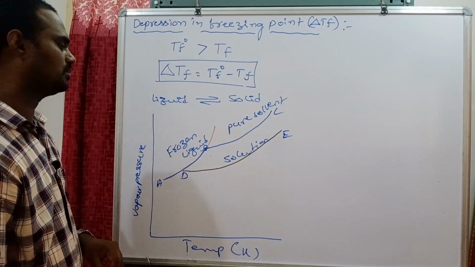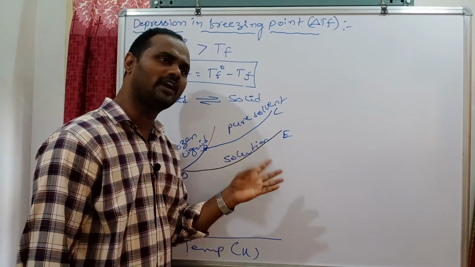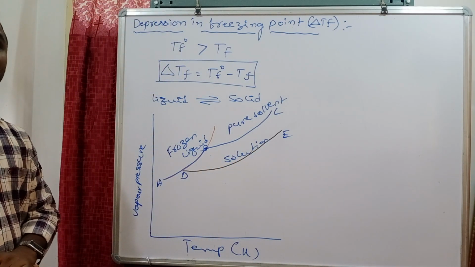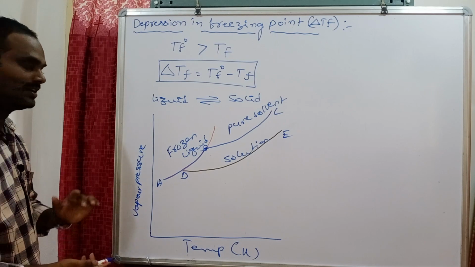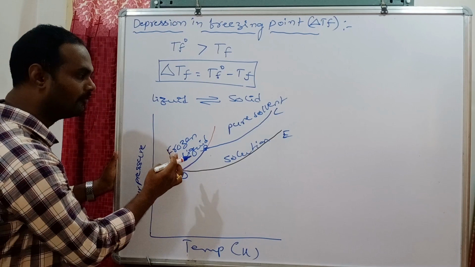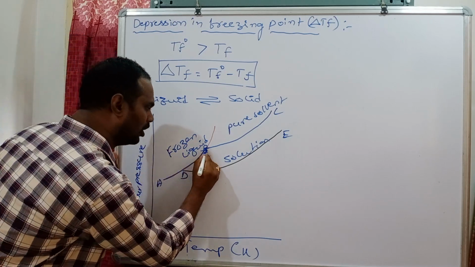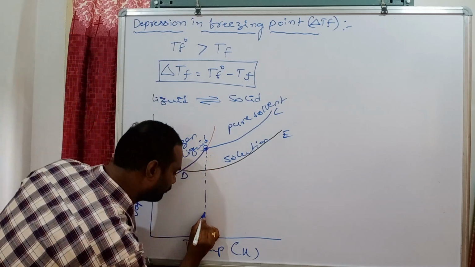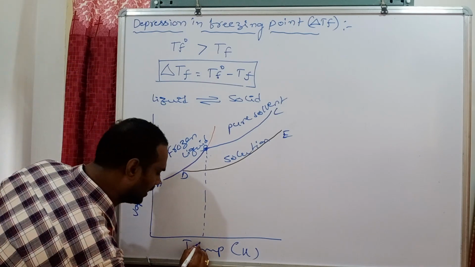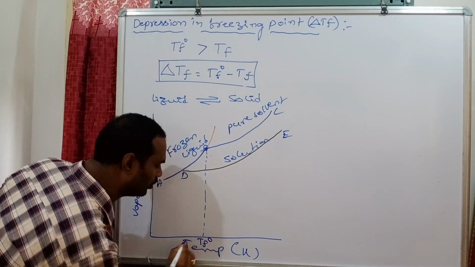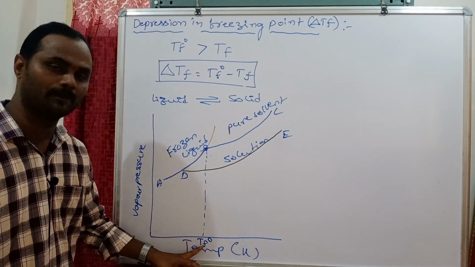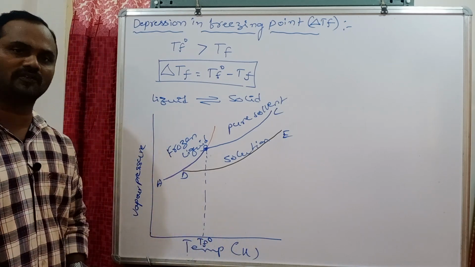Next, for the solution, when some amount of non-volatile solute is added, what will happen? Its freezing point decreases. Carefully see before going to the second line. The first line, the pure solvent, freezes at point B. So this is the freezing temperature of the pure solvent, TF naught.